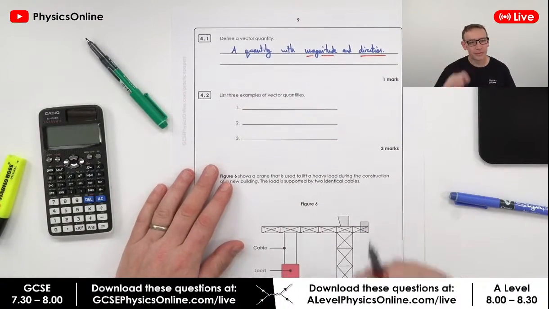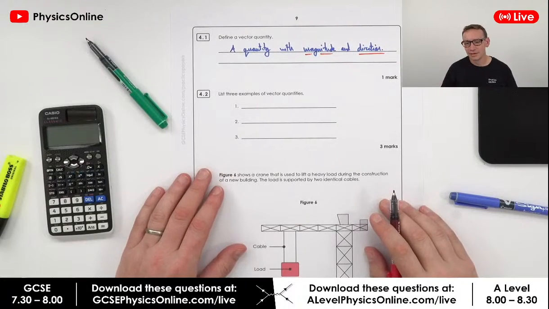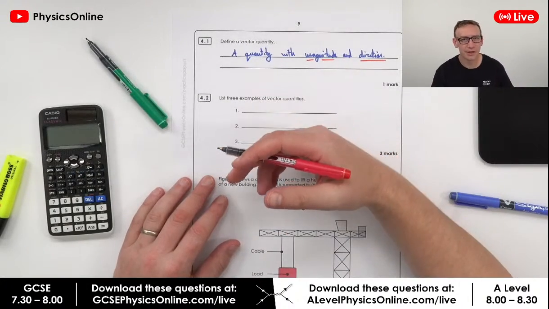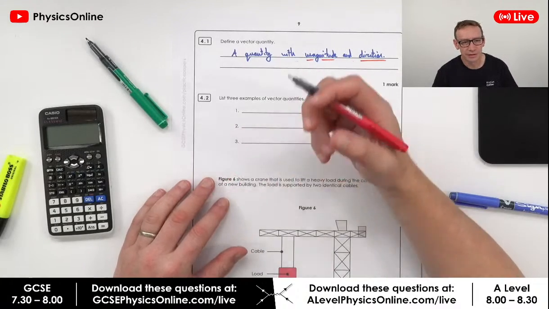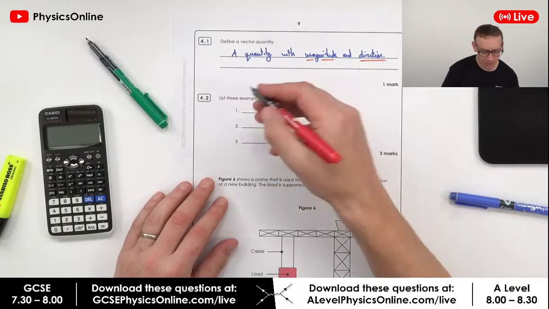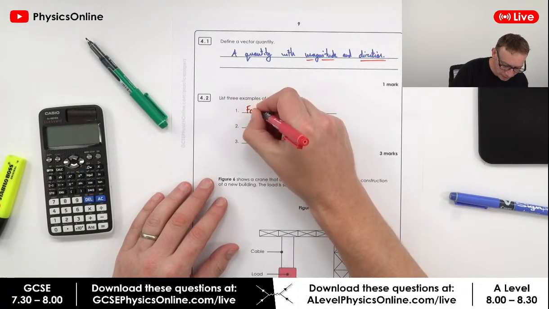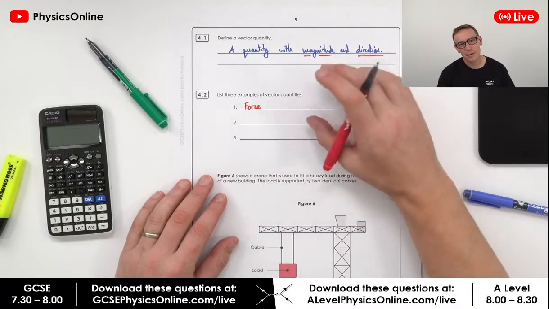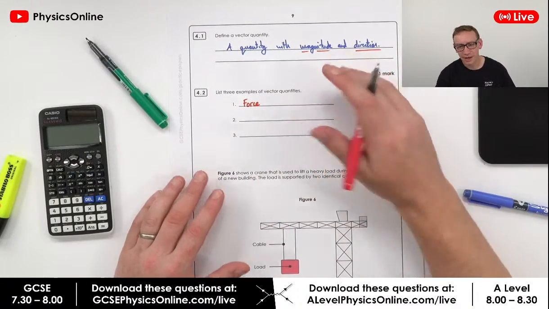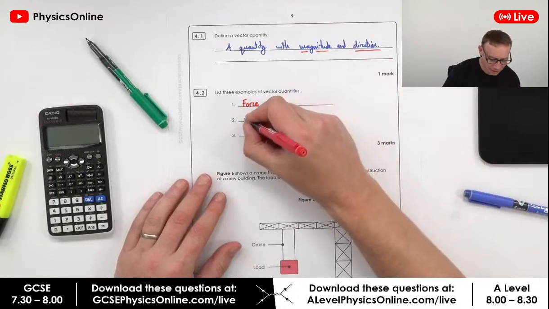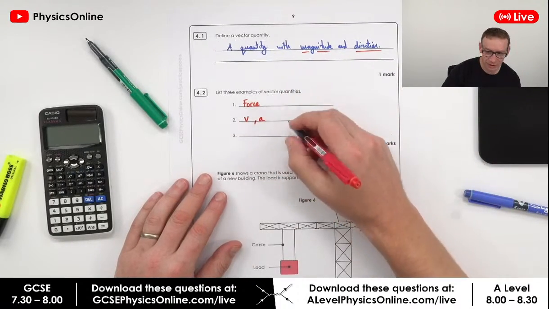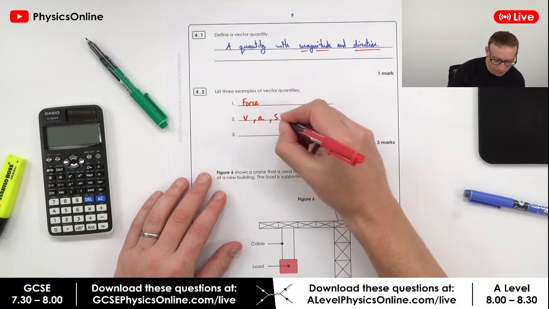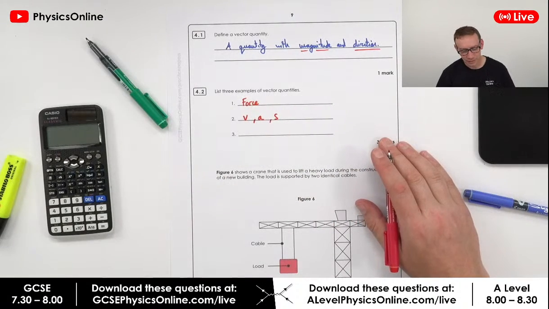Right then, examples of vector quantities. What can we put down? These are things which we often represent with arrows. What I would say is we might just say force, and we could have different sorts of forces. We could have velocity, we could have acceleration, we could have displacement. Randa, great stuff. So we've got displacement. What else do we have?